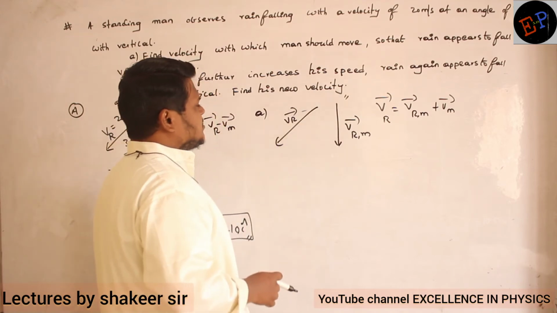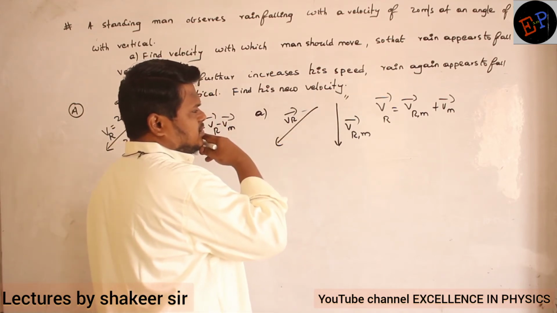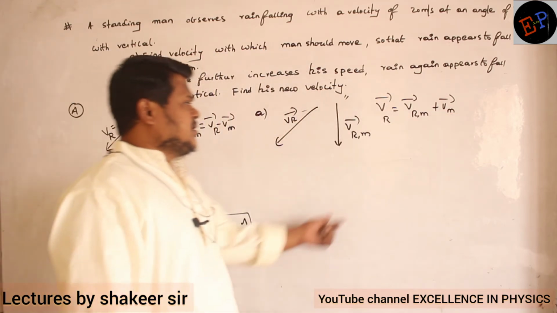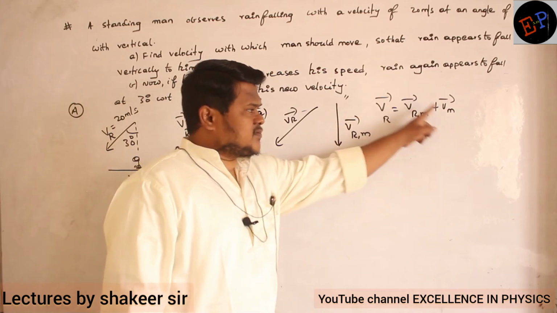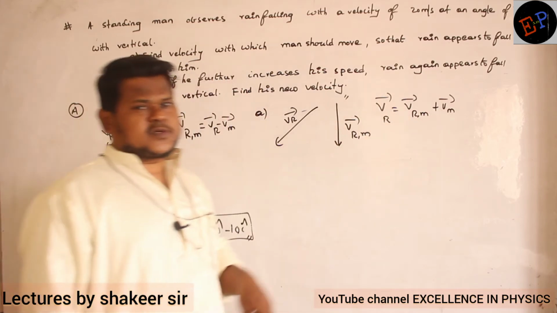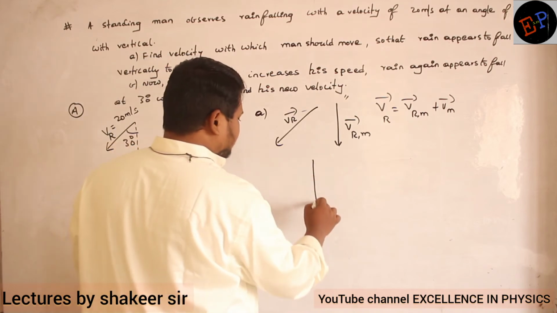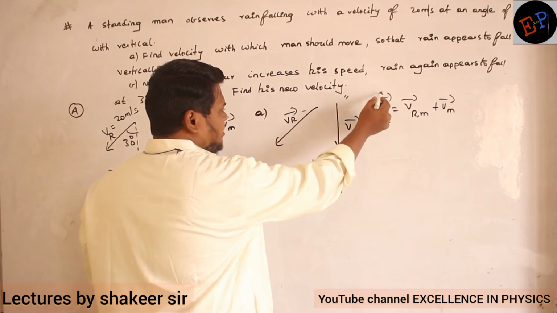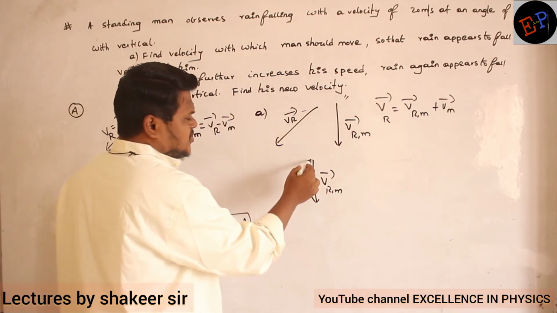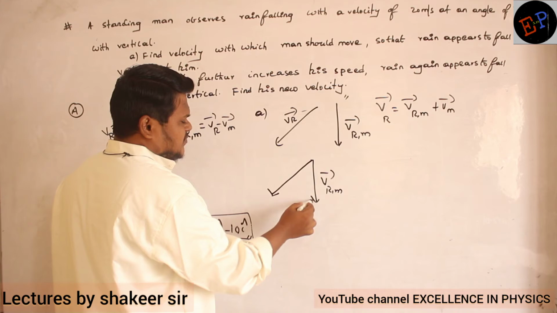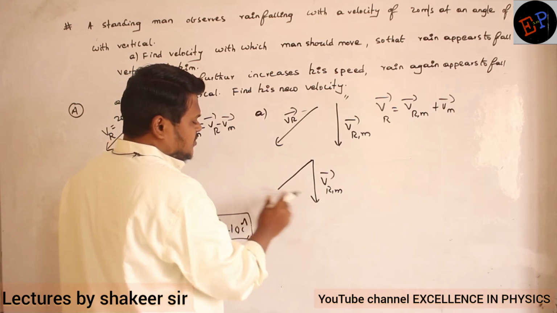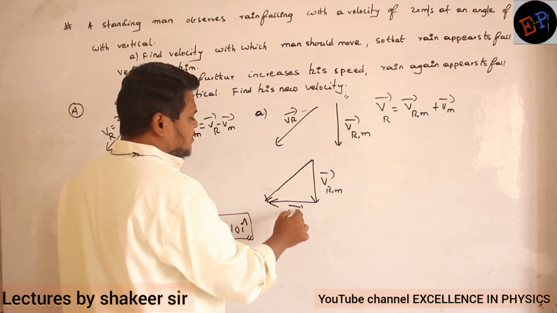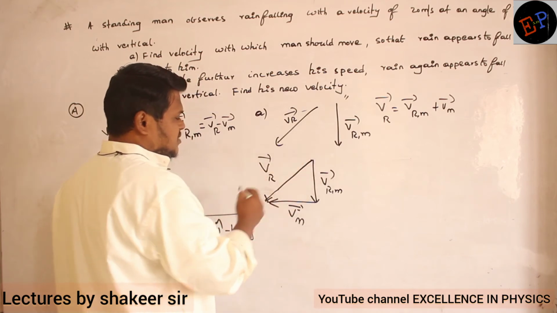So how can I construct this diagram? The actual velocity of rain I know, no? So therefore, if I add these two, I should get this one. Are you able to understand? If I add the velocity of rain with respect to man plus the velocity of man, then I should get this one. How is it possible? So this is VRM, no? This is the velocity of rain with respect to man. Clear, no? And which is the resultant here? This is the resultant of these two, no? The resultant should be head to head and tail to tail. So definitely it means that the man should be traveling in which direction? The man should be traveling in this direction. This is the velocity of the man, no? Then only I will get the velocity of rain to be in this direction.